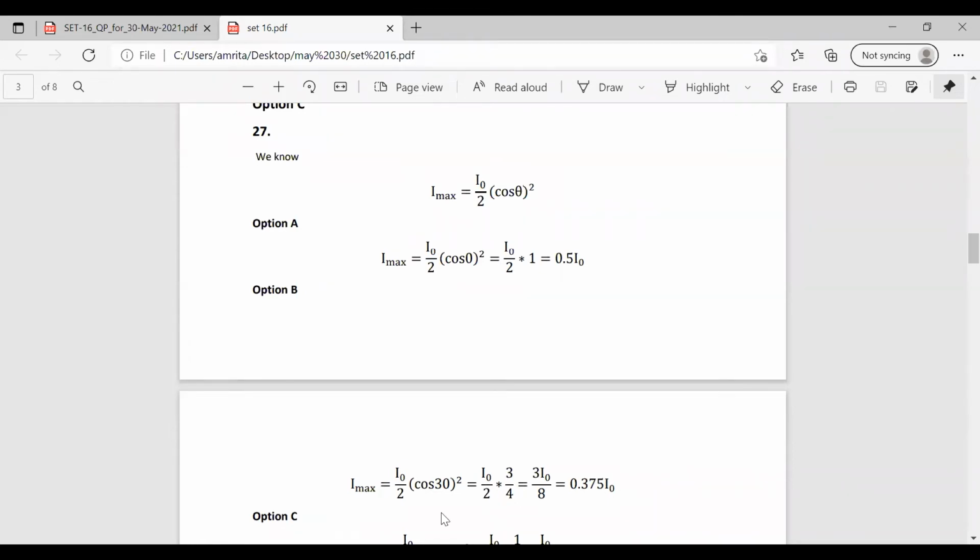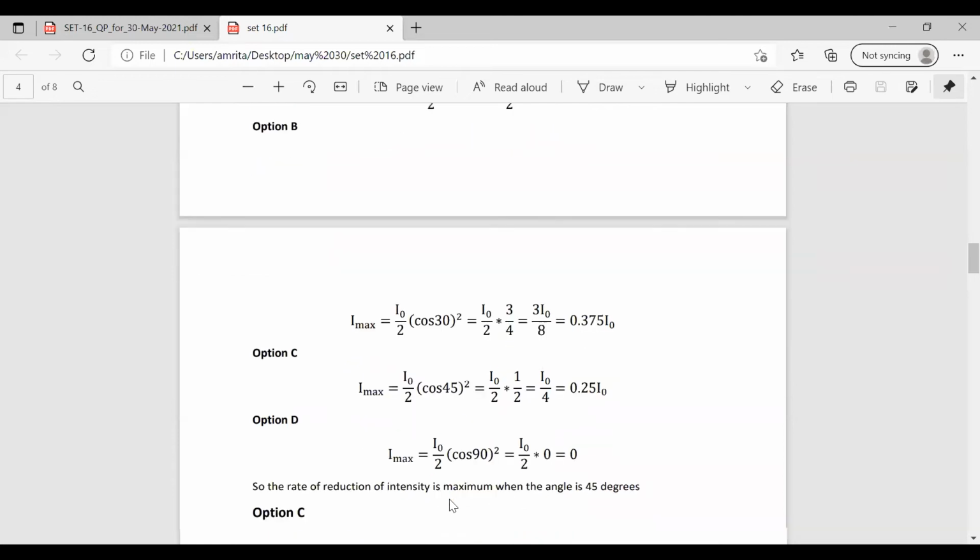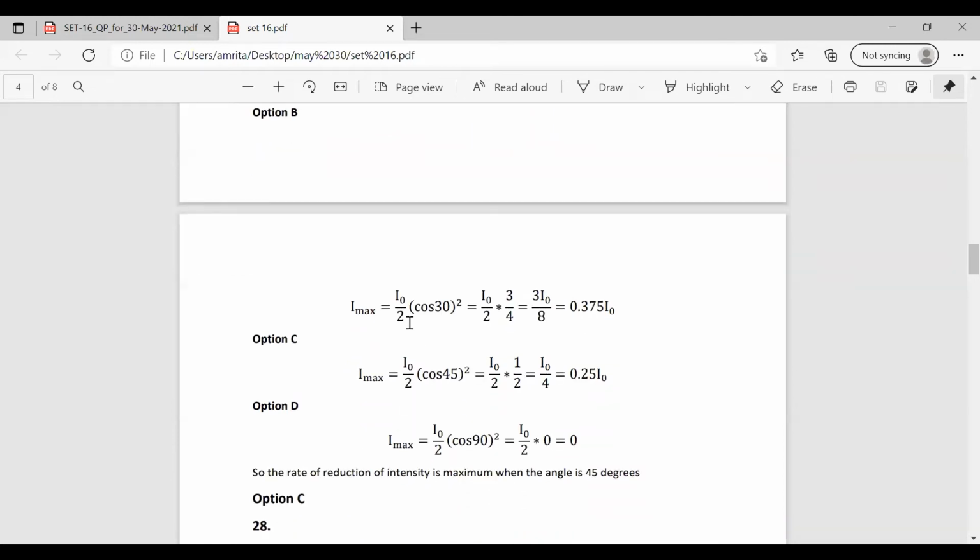In the next angle, it is given as 30 degree. So Imax equal to I0 by 2 into cos 30 whole square. So I0 by 2 into 3 by 4, which is 0.375 I0. In the option C, the angle is given as 45 degree. So Imax is equal to I0 by 2 into cos of 45 square. So the value becomes 0.25 I0. Fourth option, the angle is 90 degree. So cos 90 is 0, the value becomes 0.